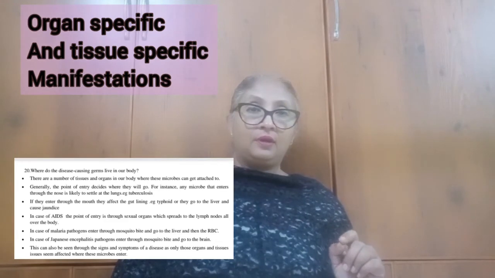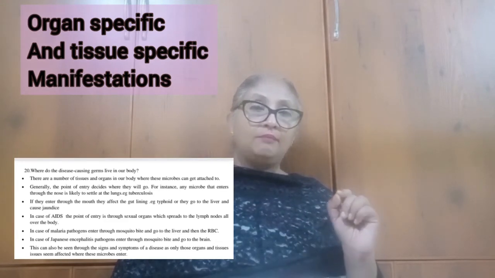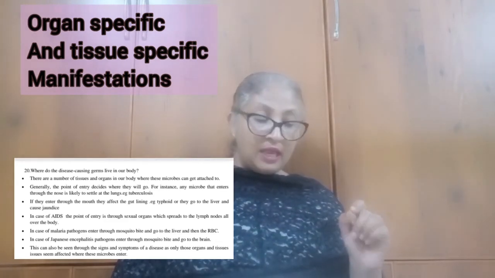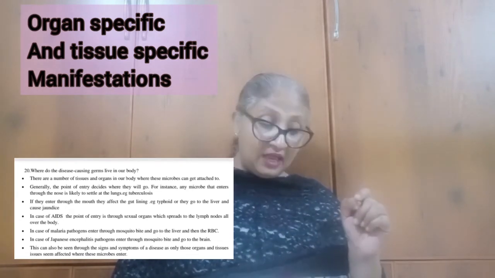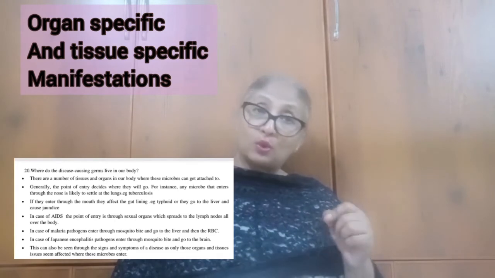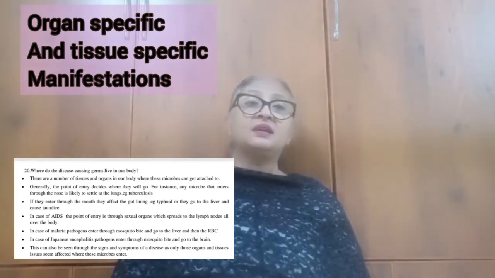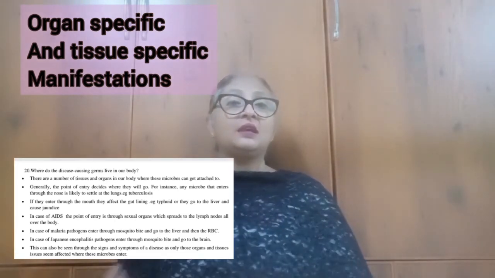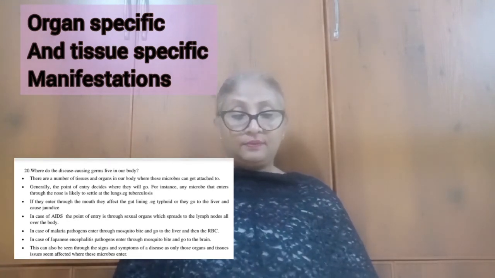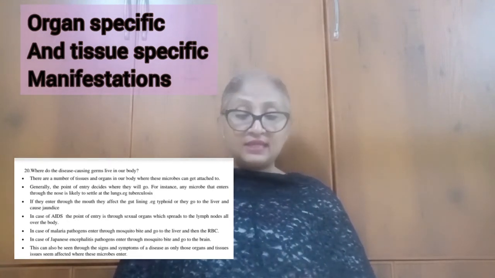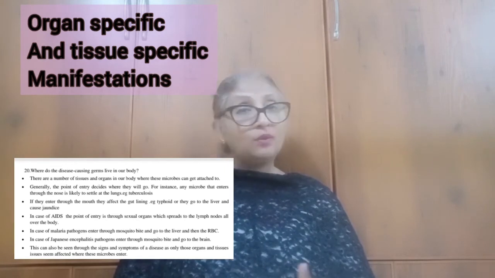If the pathogen enters from the air, through the nose, it is likely to go into the lungs. This is especially seen in the case of tuberculosis.